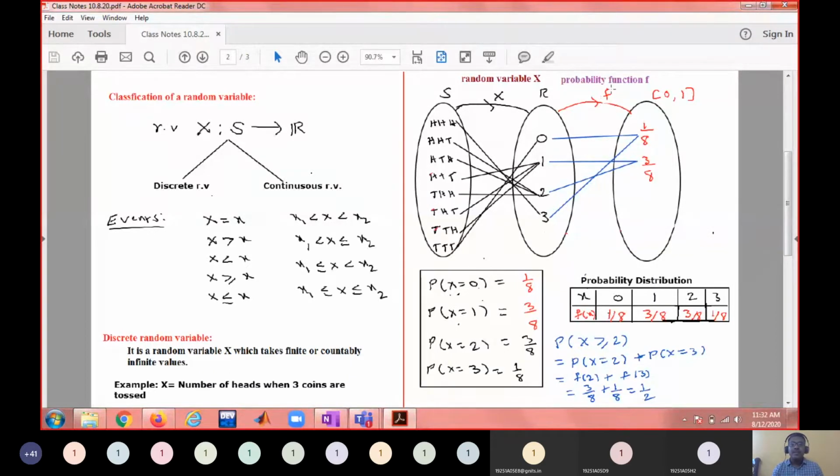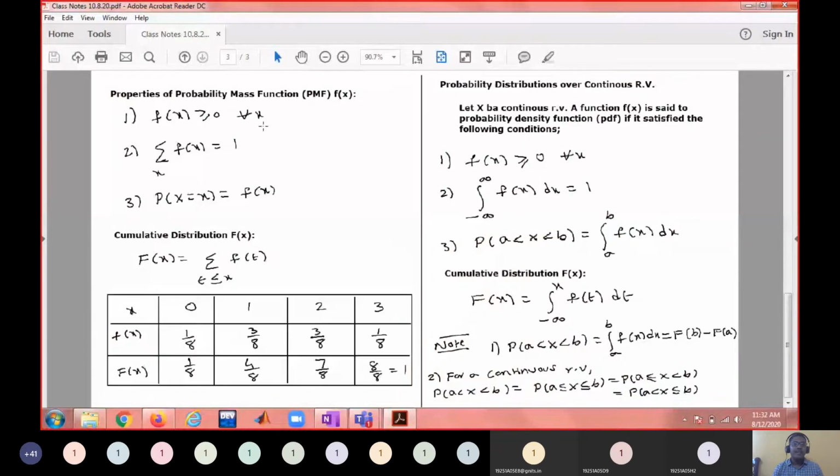This probability function is of two types depending upon whether the random variable is discrete or continuous. In the case of a discrete random variable, this probability function is called the probability mass function, PMF, and it has these properties. The probability mass function can never be negative. It is always greater than or equal to 0. The sum of all probabilities must be 1, and the probability that the random variable takes the value x is equal to f of x. So f of x gives the probability of the random variable taking the value x.